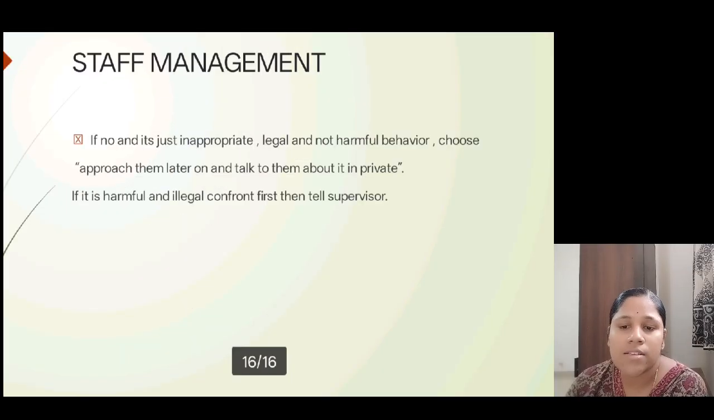Right? Next, if there is no harm to the patient's physical or psychological aspect, and the behavior is not illegal or harmful, then choose to approach them later and talk to them later in a private setup. Or if it is harmful or illegal, just confront it first, tell them that they are doing wrong, and immediately report to the supervisor. Right, friends?